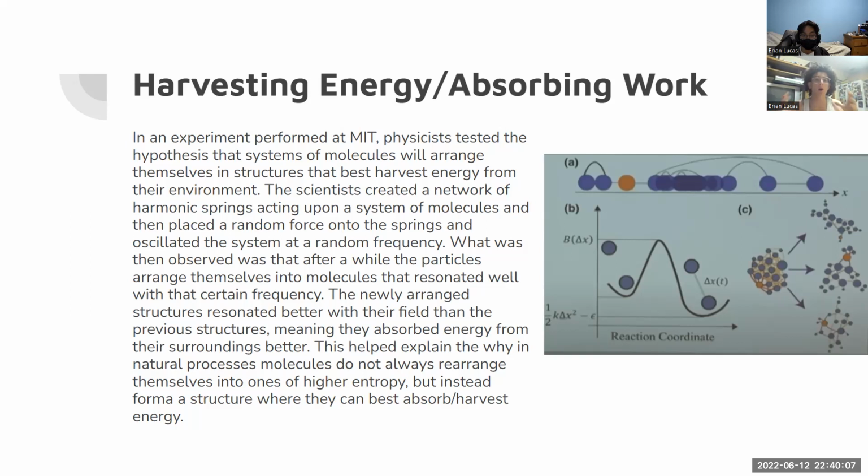So they were able to harvest energy better, which relates to how plants grow by getting energy from the sunlight, and how humans grow through eating. The way they stay in that structure is through harvesting energy or absorbing work. That's another way to put it. So this explains why in natural processes, molecules do not always rearrange themselves into ones of higher entropy, but instead form a structure where they can best absorb and harvest energy. Next slide.